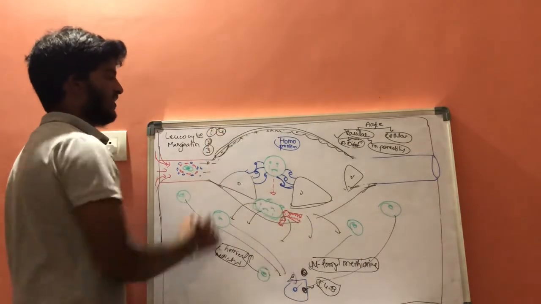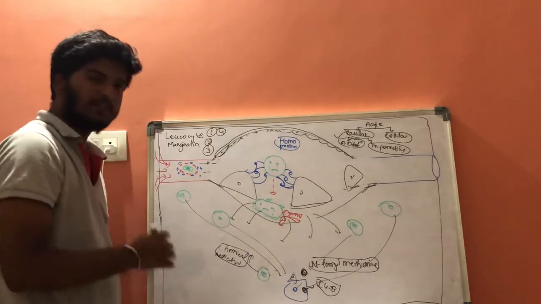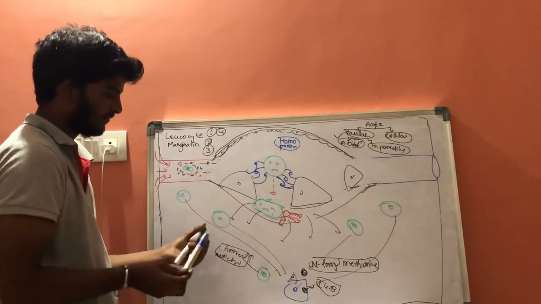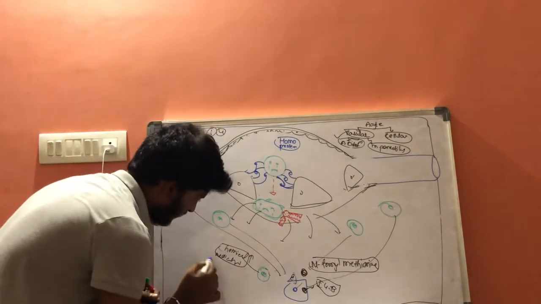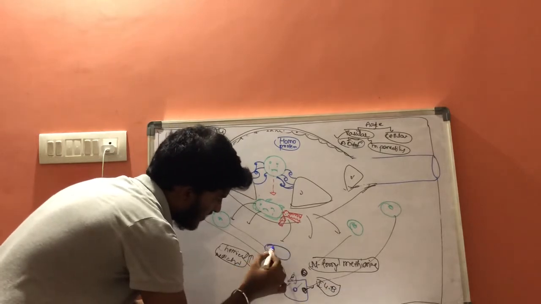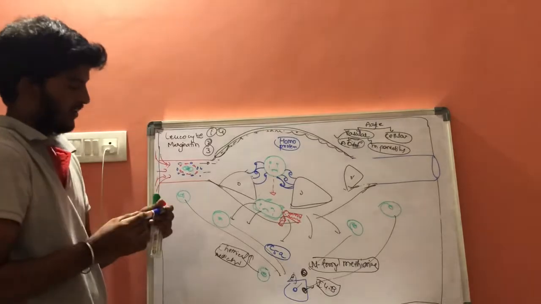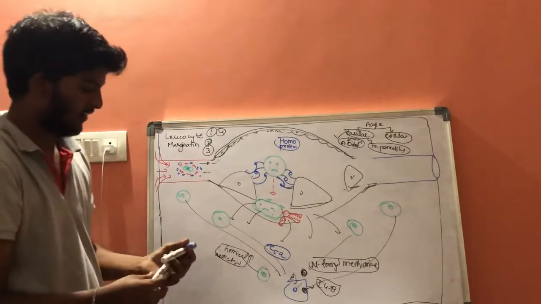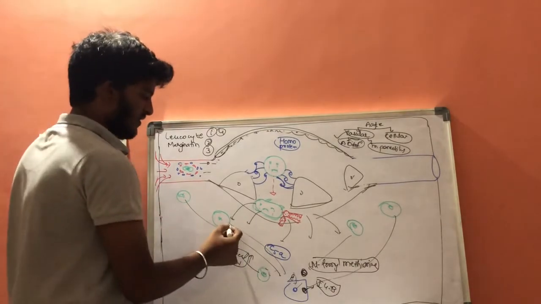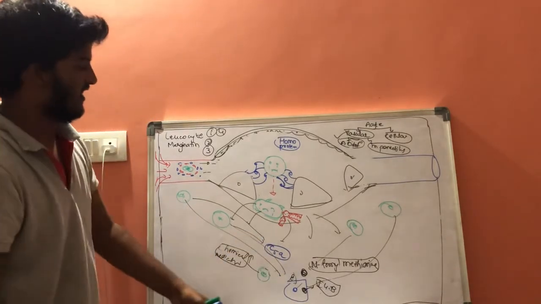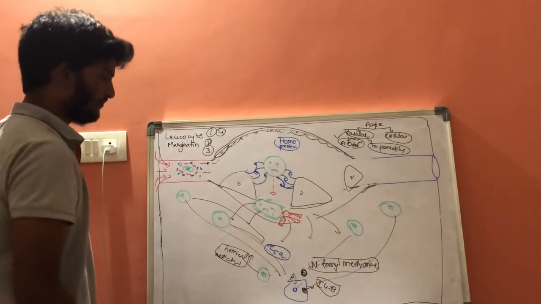And the fourth is, as we told, because of exudation, the complement proteins will get accumulated here. This is the complement protein, that is C5a. Because of the complement protein, these neutrophils will get attached to it and show their action. In this way they can show their action.